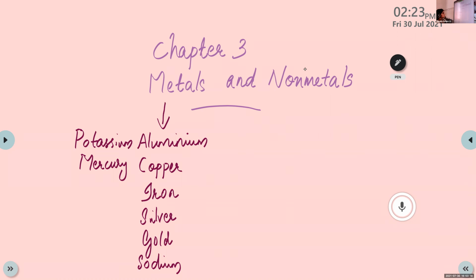Then any more examples of metals? Yeah, zinc, tin, then magnesium. Yeah, platinum. Lead.